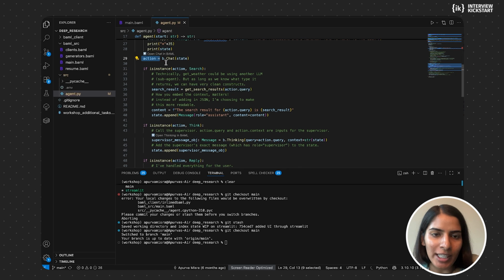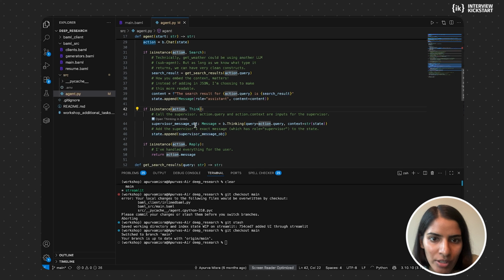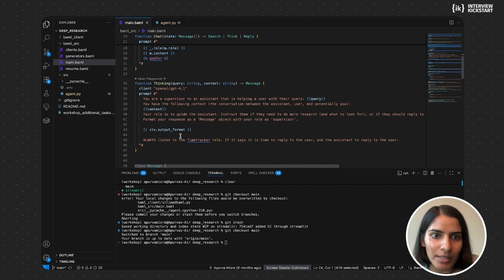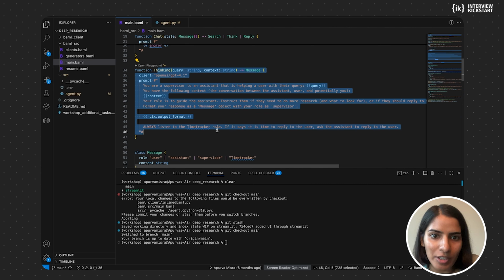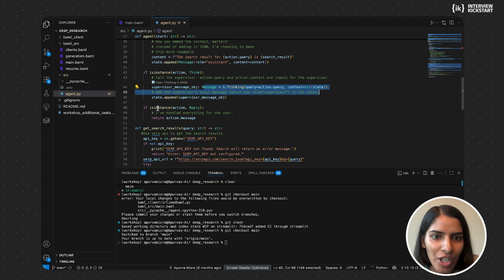So if the action that comes out of that function is a search action, it's going to do the search query. So it's just going to call the get search results function. If the action is the think action, so you remember the thinking one that we defined, b.thinking, remember this one right here, the supervisor, it would ask the supervisor what to do next. And then if the action is reply, just like reply to the user, and that's where the loop ends.